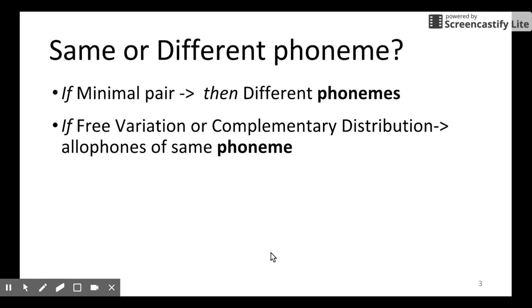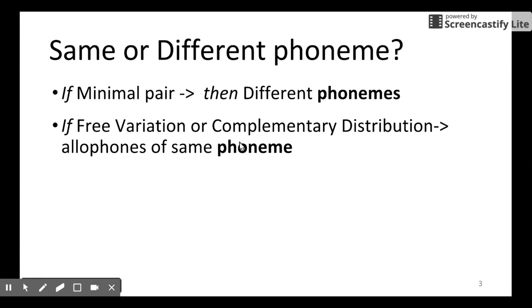So actually what we want to know is that given two physical sounds, whether they are the same in the mental world. In other words, we want to know whether two sounds are the same or different phonemes. Okay, so we have a way to tell whether they are the same or different. If two sounds are a minimal pair, then they are different phonemes. However, if the two sounds are in free variation or in complementary distribution, then they are the allophones of the same phoneme.